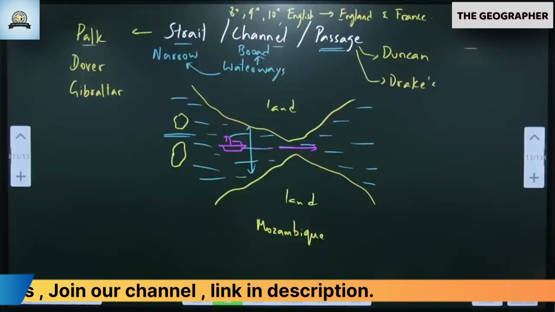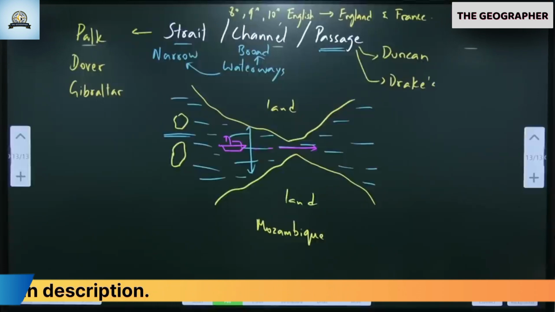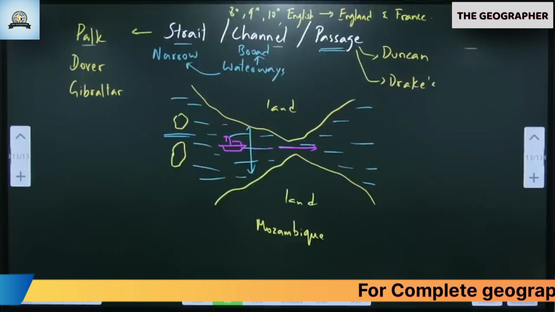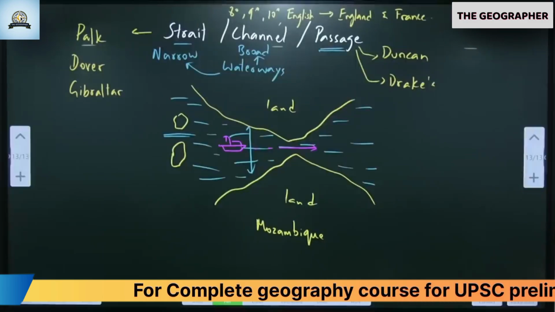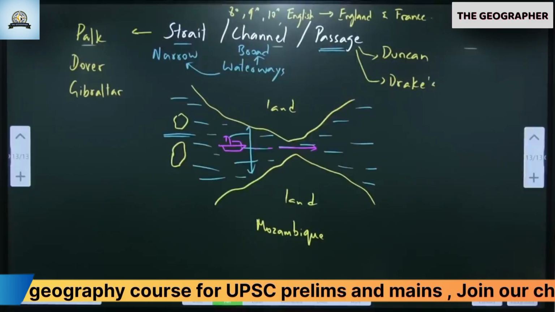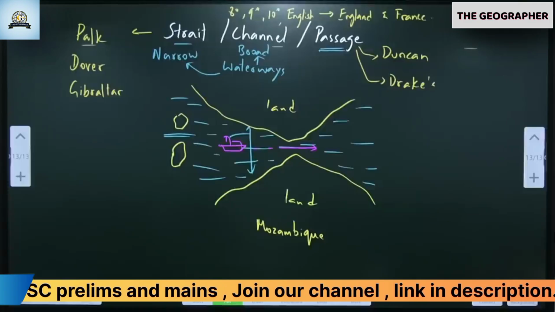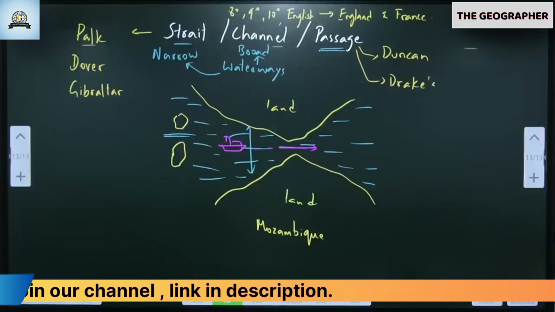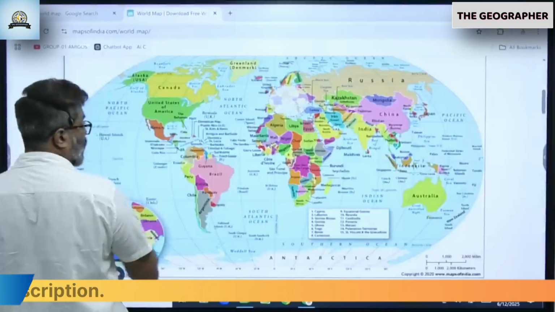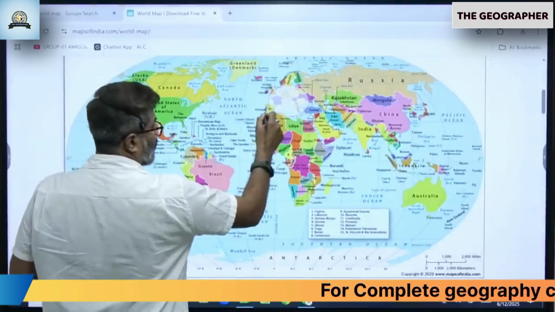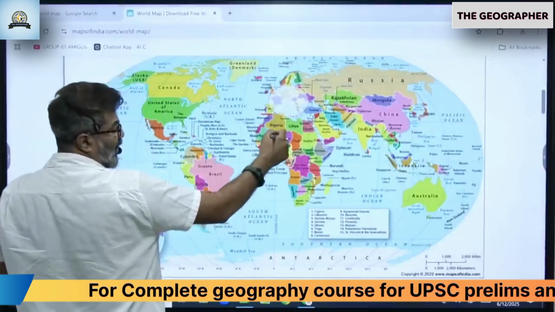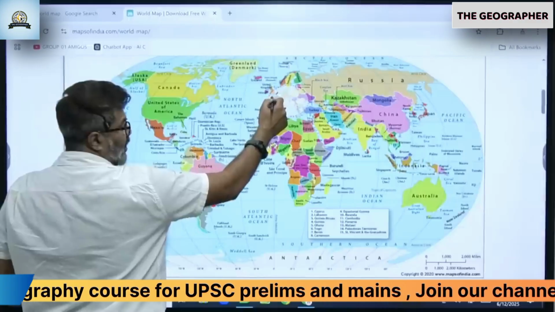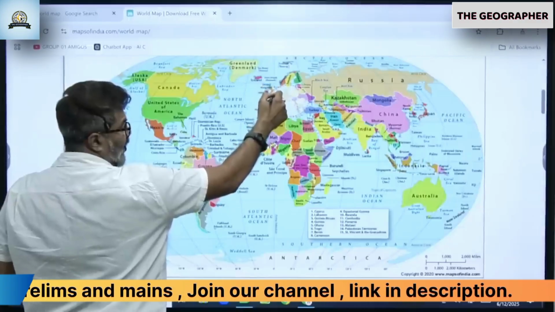That one, Europe. You got English Channel, Gibraltar Strait, Dover Strait. Here, this is Gibraltar Strait, between Europe and Africa. English Channel is here, between Great Britain, England and France.